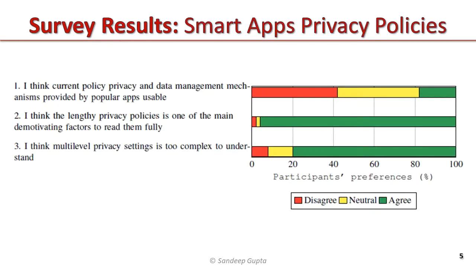Smart apps privacy policies. A majority of survey participants either disagree or are neutral in response to the question whether the current privacy policies and data management mechanisms provided by popular apps are not usable. Approximately 95% of the survey participants indicated that the lengthy privacy policies are one of the main demotivating factors to read and understand the policies. 80% of the survey participants think that multi-level privacy settings are too complex to understand.